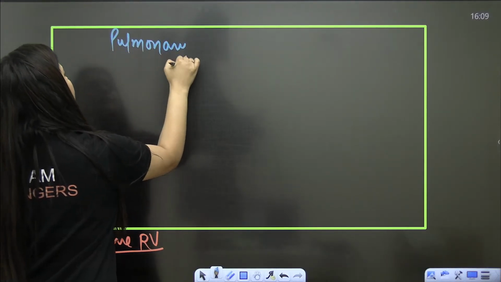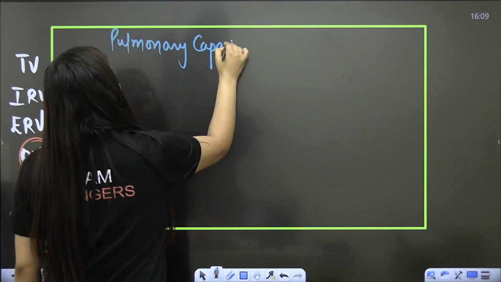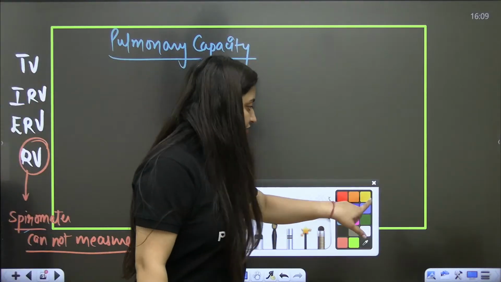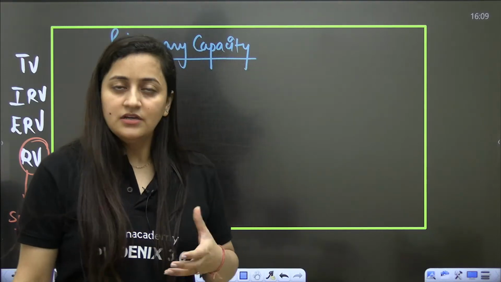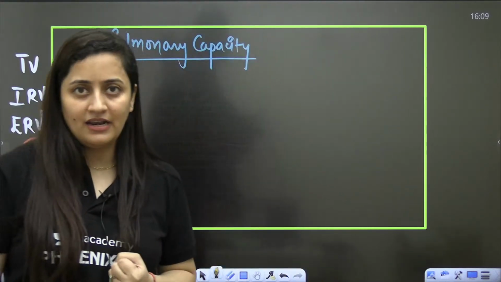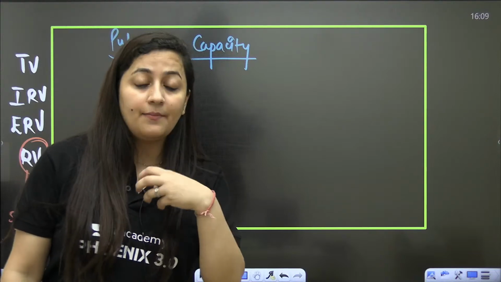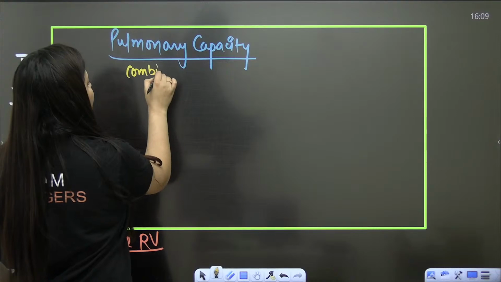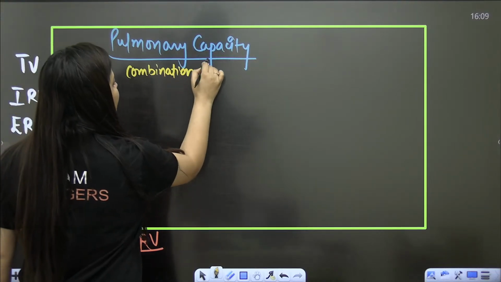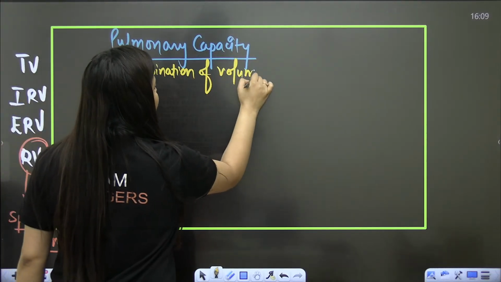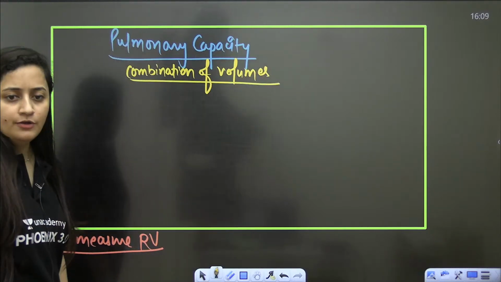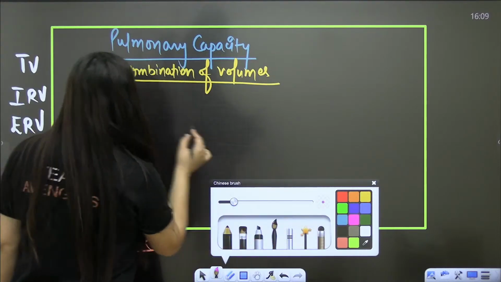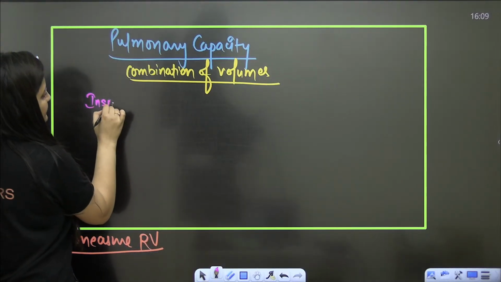Next is pulmonary capacity, or lung capacity. Now we are going to check the capacity and ability of our lungs. Basically, capacities are combinations of volumes. Some students make it very difficult, but actually this topic is very easy. It is the combination of volumes. You have to remember a few words. We have 5 capacities.